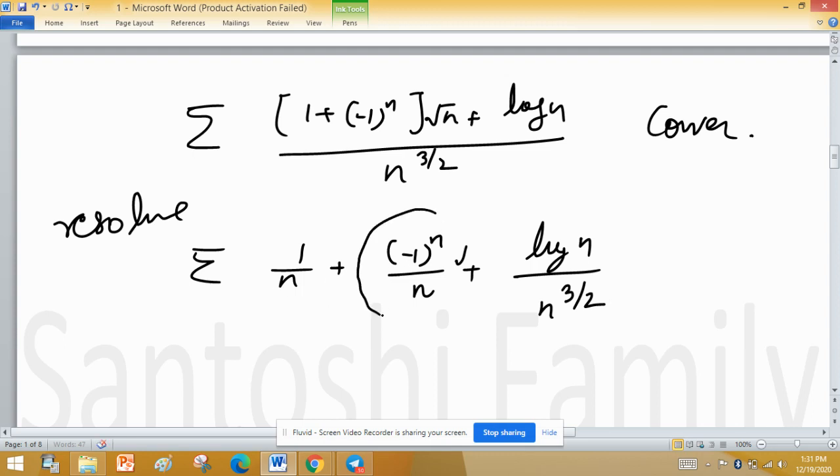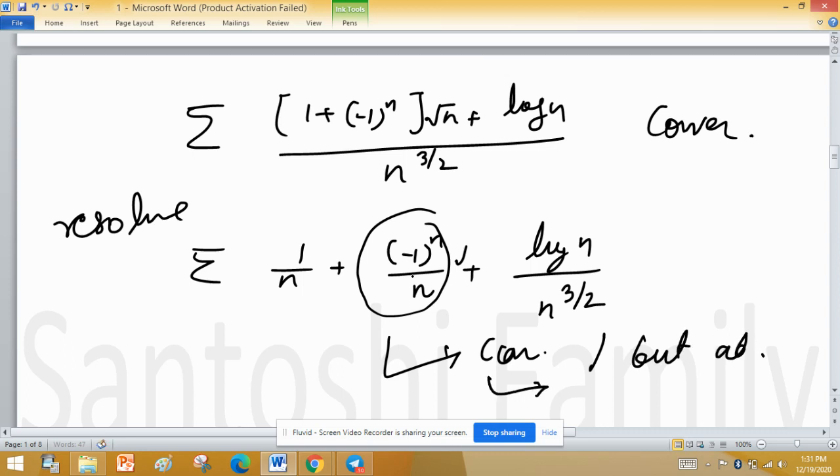Now this is convergent but not absolute convergence. By Leibniz test it is convergent because this is monotonically decreasing, also limit of this is 0.